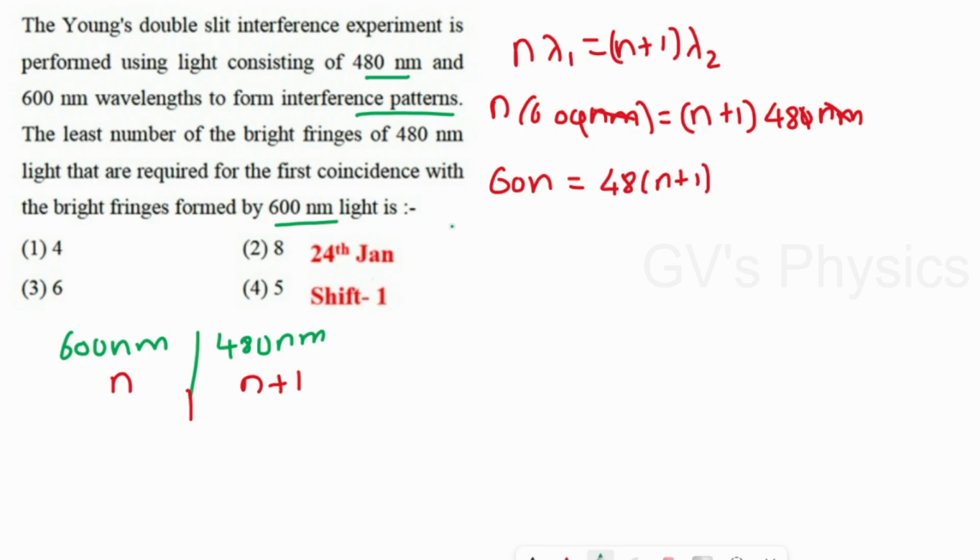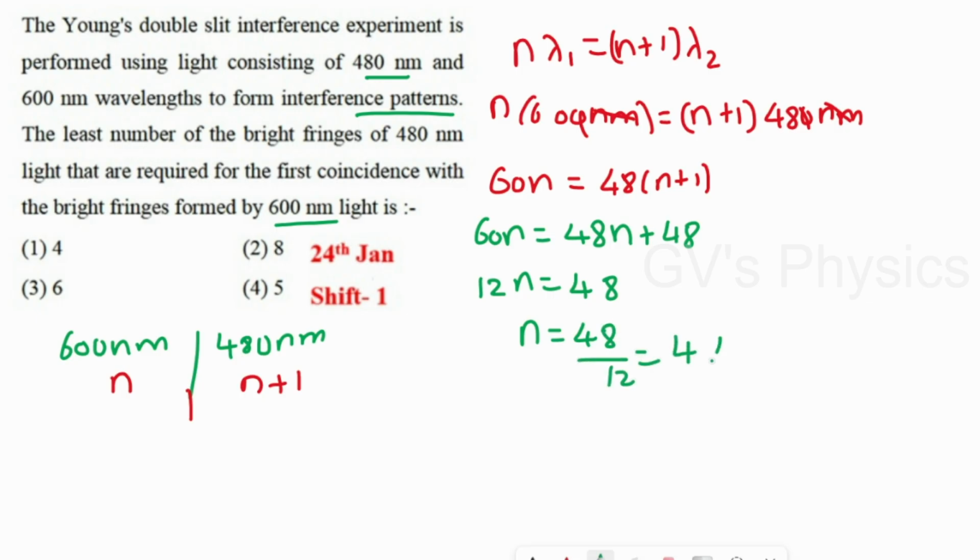Now we do the calculation. 60n is equal to 48n plus 48. If we take 48n to the opposite side, it becomes 12n is equal to 48. Cancelling in the 12th table, n is equal to 48 by 12, that is equal to 4. So the number of fringes formed on 600 nanometer is 4, but they asked for 480 nanometer, so that will become 4 plus 1, that is equal to 5. So option 4 is the right answer.